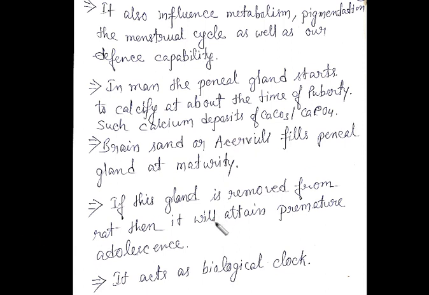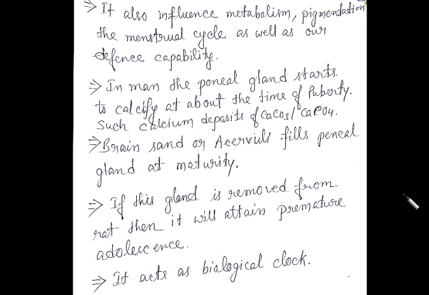Now next, the mid part of the gland secretes antigonadal hormones.